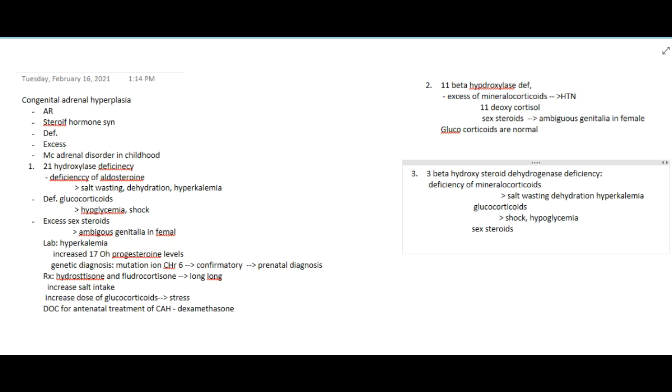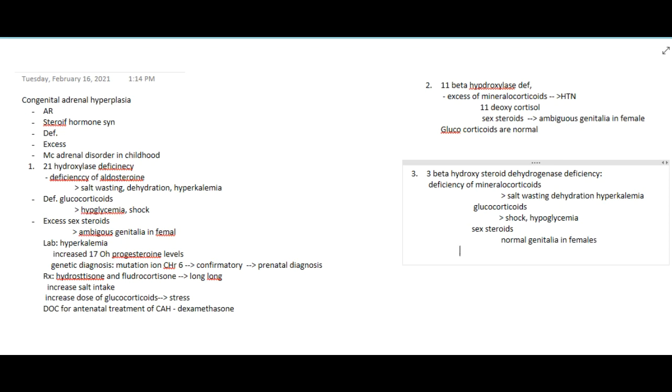Then regarding deficient sex steroids, there is one important thing: though there is deficiency of sex steroids, there is normal genitalia in females.